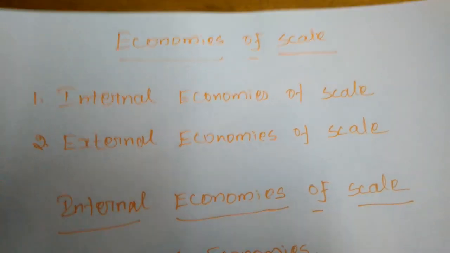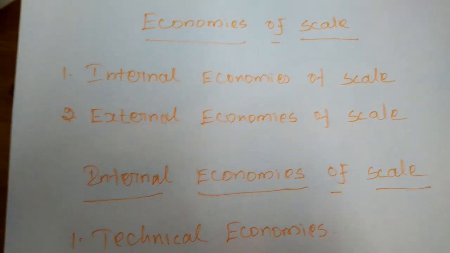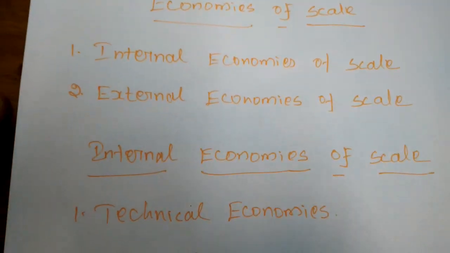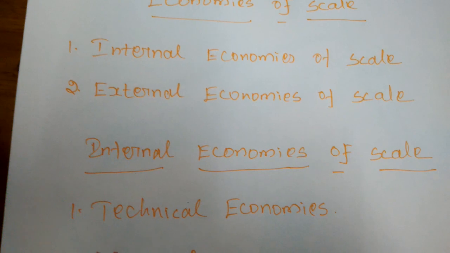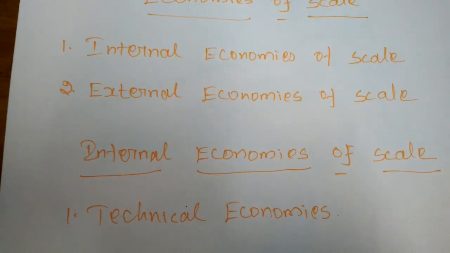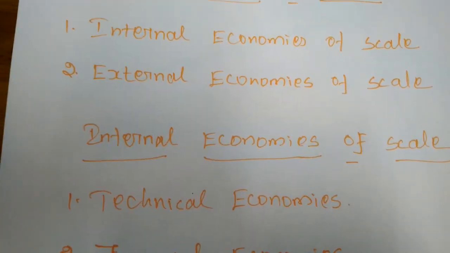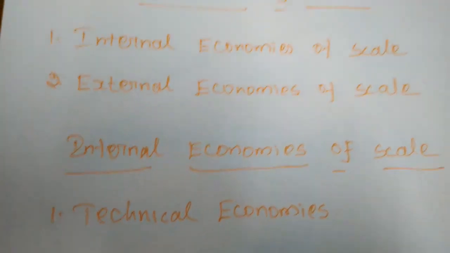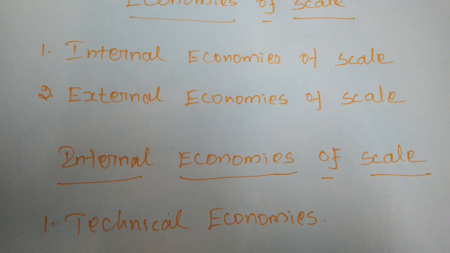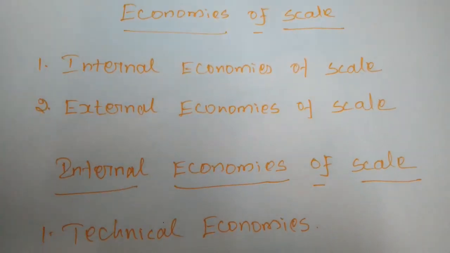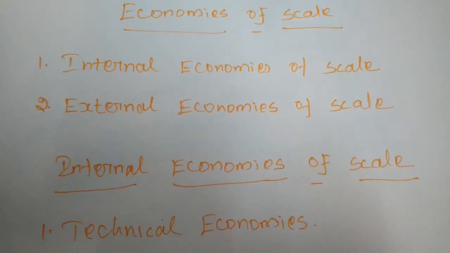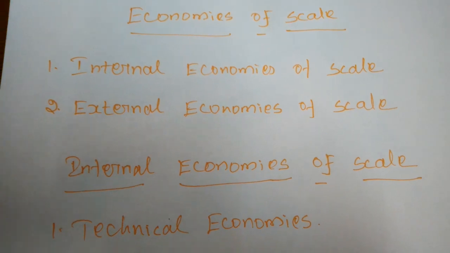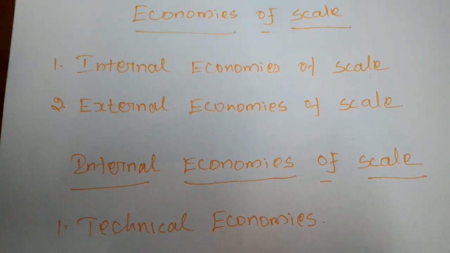Okay students, today our topic is economies of scale. The scale of production refers to the ratio of factors of production. So in producing any commodity, we have to use the factors of production, and the ratio in which we use them is considered the scale of production.